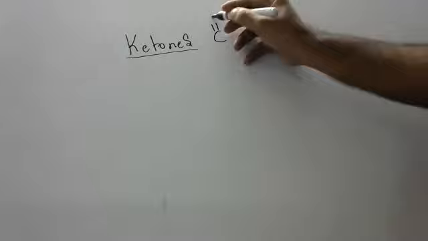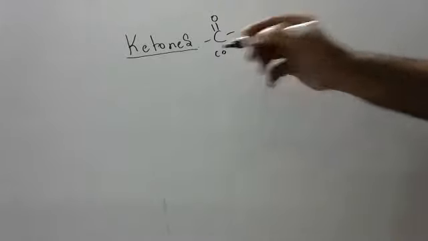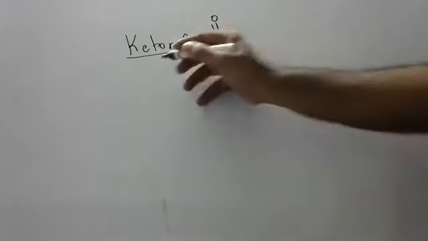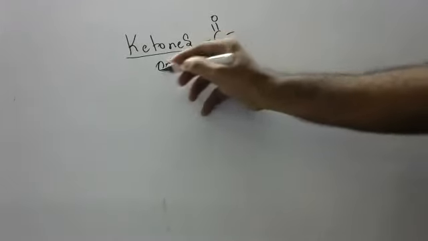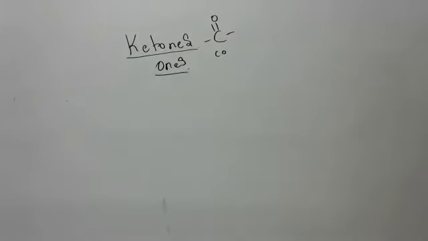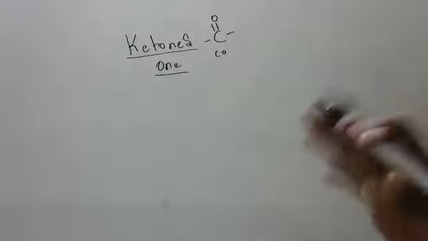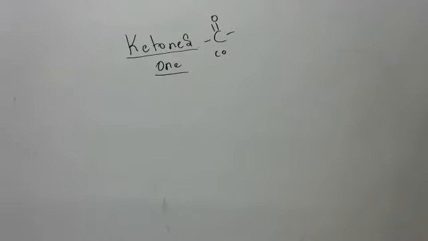Ketones. The ketone general formula is C double bond O, that is CO, and the suffix is "one". Suffix is "one". Don't say "ones", children. It is "one". Okay, children.